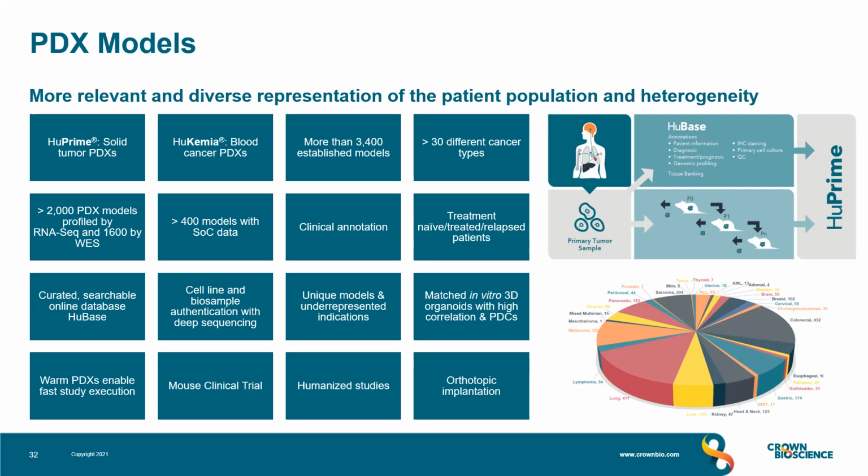And we list the models which are ready for use with their growth curves to help select the right models. And this type of information helps support the model selection for studies such as mouse clinical trials, which will be discussed further in one of our tech talks in the series. And then through our bioinformatics team, you can sort through the responder, non-responder profiles and look at predictive biomarkers.